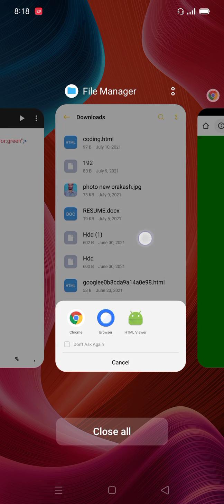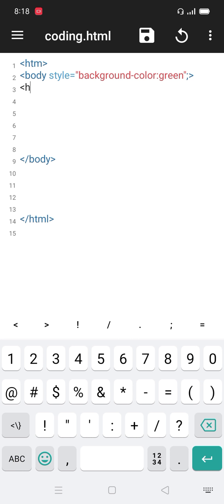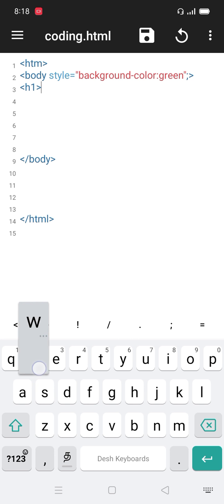Next is the paragraph and heading tag: how to change the color of the heading. Heading one, welcome.